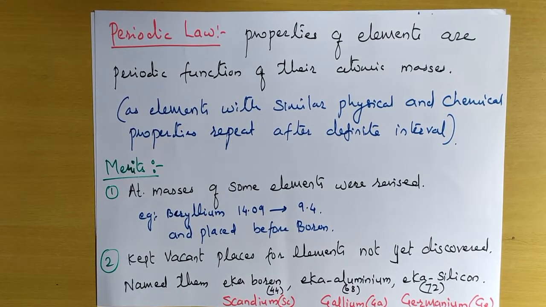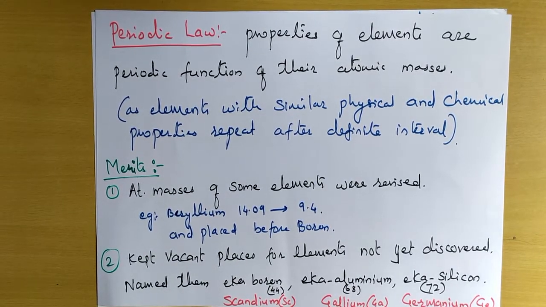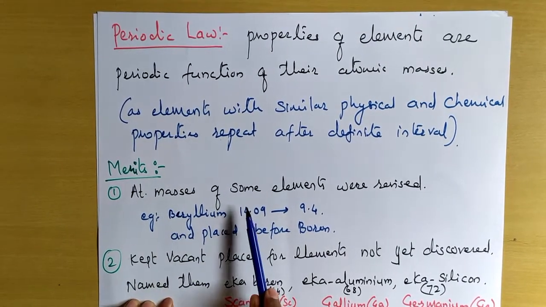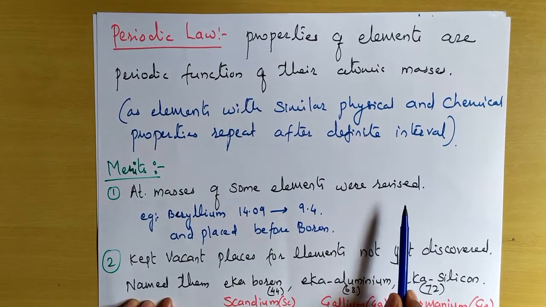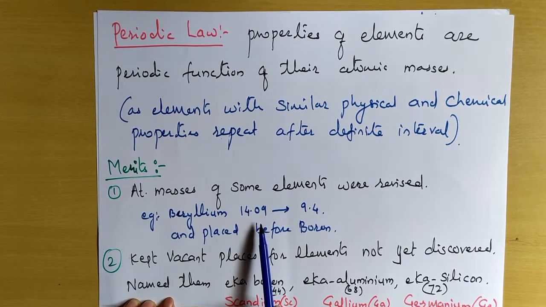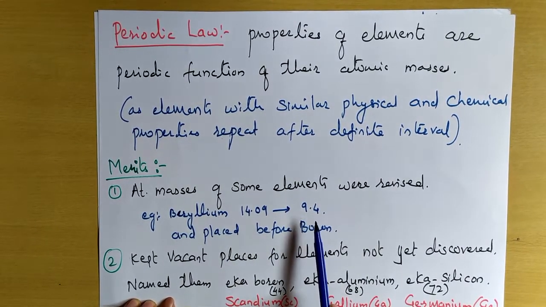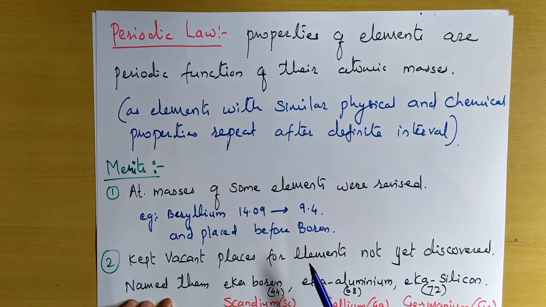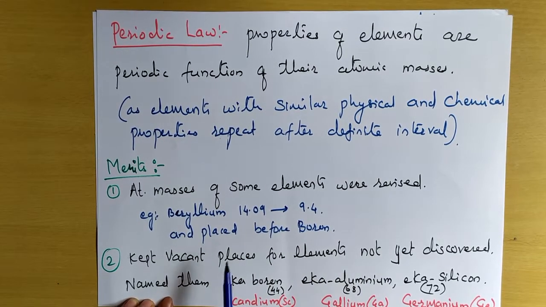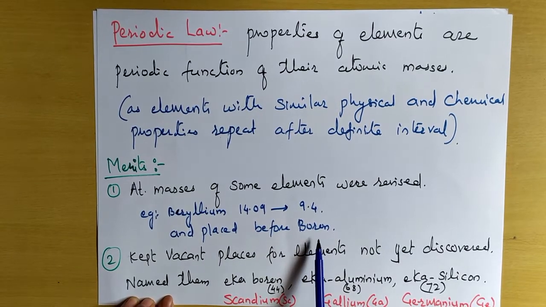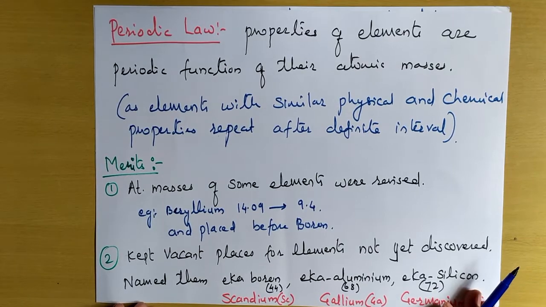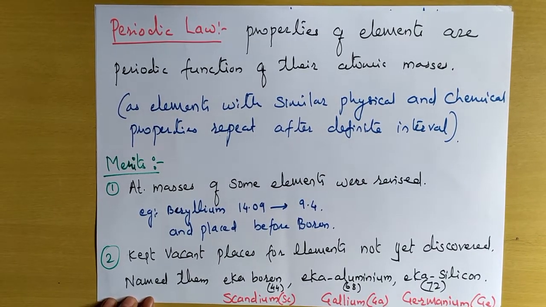Then let us see what the merits of Mendeleev's periodic table were. First one, atomic masses of some of the elements were revised. For example, beryllium's atomic mass was revised from 14.09 to 9.4. And as the elements were placed according to the increasing order of their atomic masses, beryllium was placed before boron. So this was one of the important changes which he made in the previous periodic table.